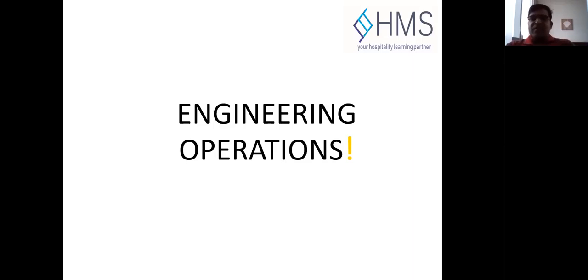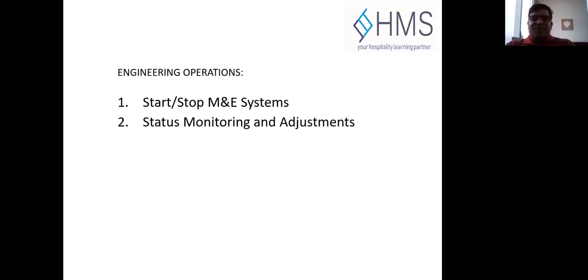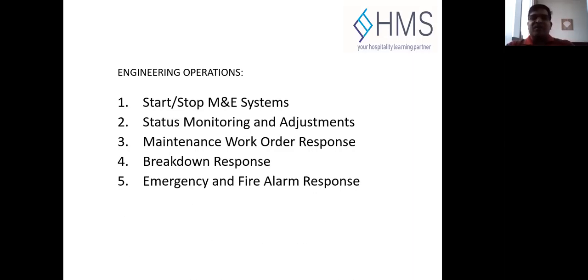Operations, we continue. So engineering operation: start and stop of MEP systems, status monitoring and adjustments, maintenance work order and response, breakdown response, emergency and fire alarm response. So these are the key functions of engineering operation, along with utility consumption and conservation.